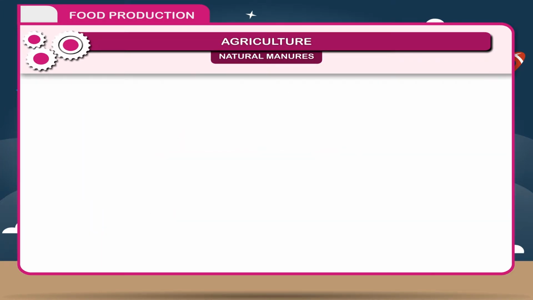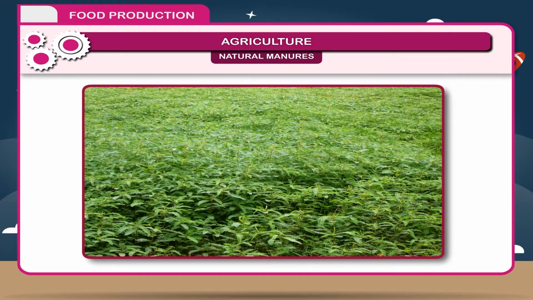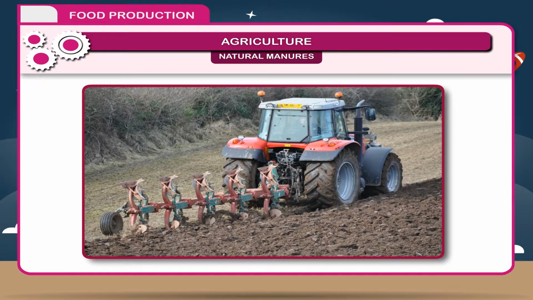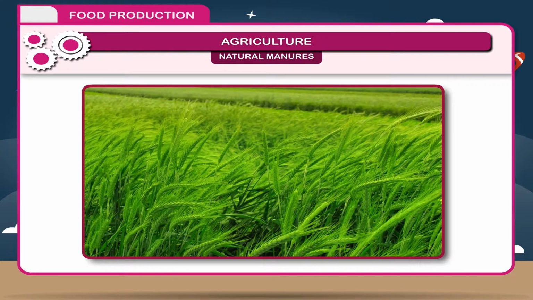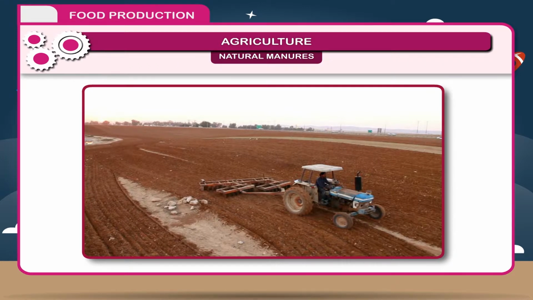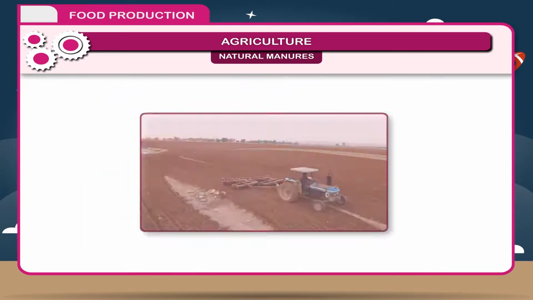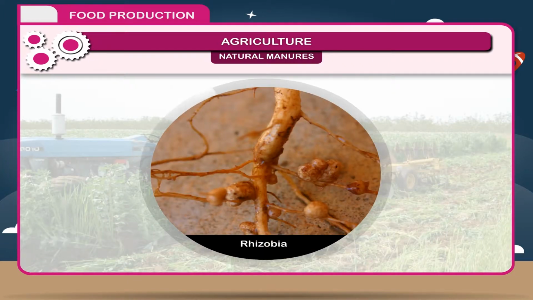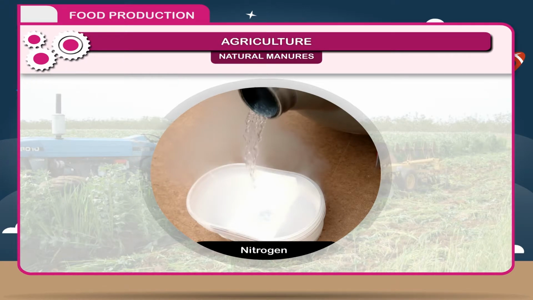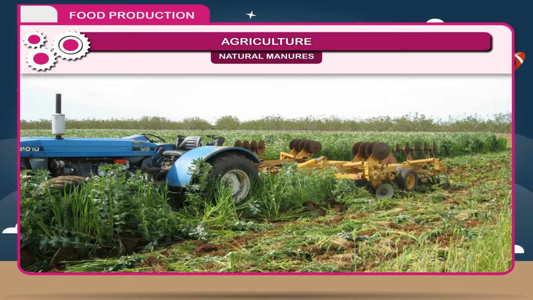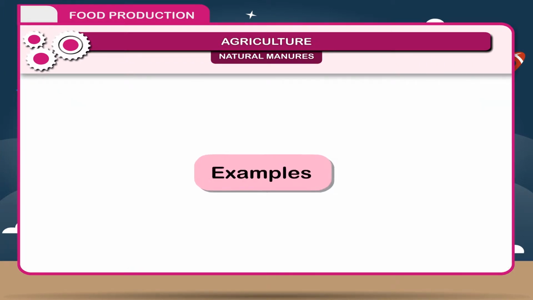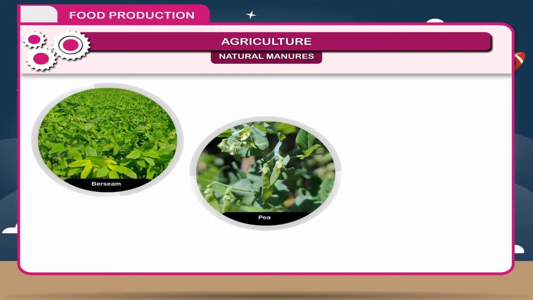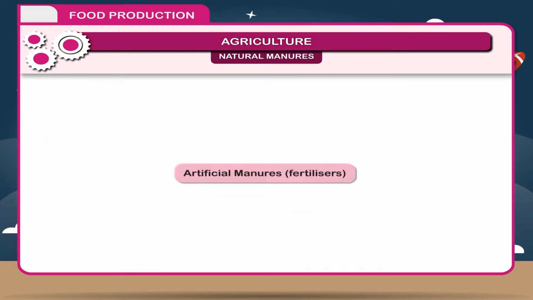3. Green manuring. Green manuring is the practice of growing, ploughing and mixing of green crops into the soil to improve the fertility and productivity of soil. It is a cheap and best method to increase soil fertility. Roots of these crops contain some bacteria, rhizobia, which fix the atmospheric nitrogen and supplement the soil. Such fertilizers are also called biofertilizers. Examples: berseem, pea, gram, etc.